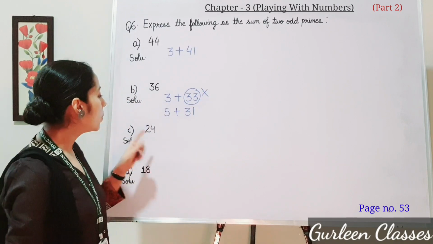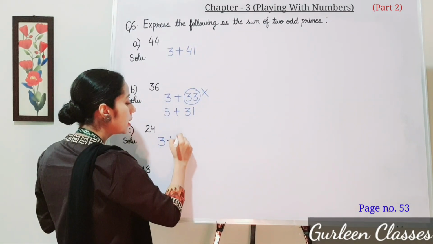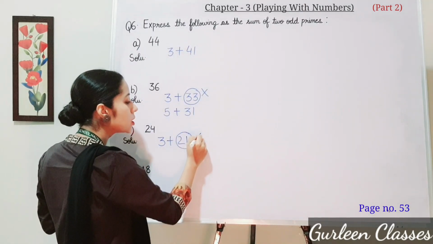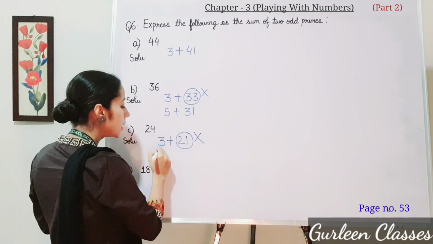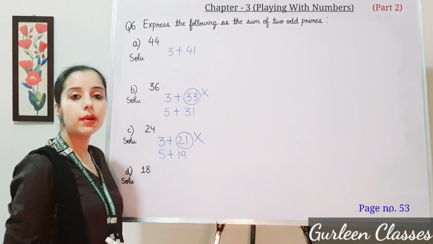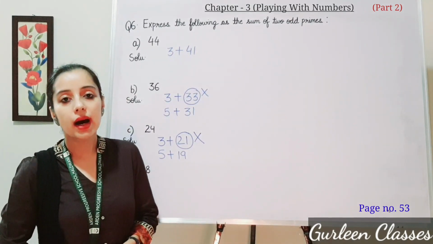Now C part, 24. So let us start with 3. 3 plus 21 is 24, but 21 is not a prime number. Let us take 5. 5 plus 19. Is 19 an odd prime number? Yes. So 5 plus 19 is 24. D part, 18.